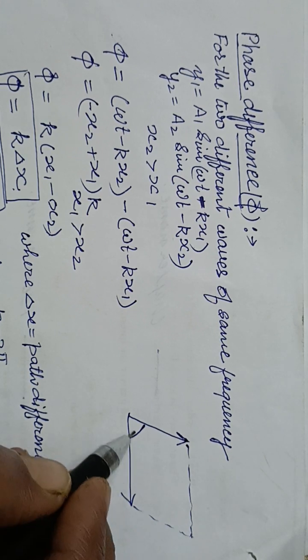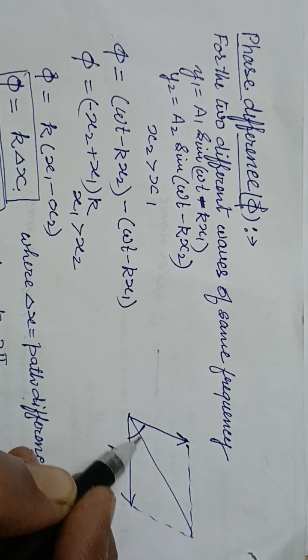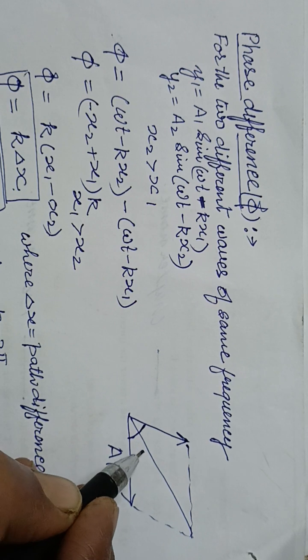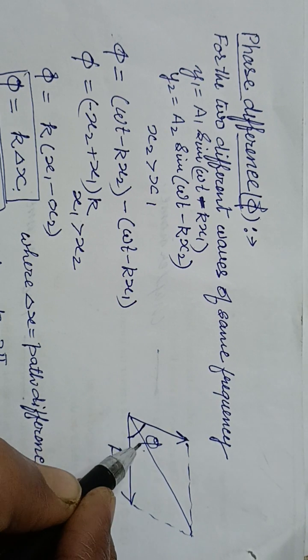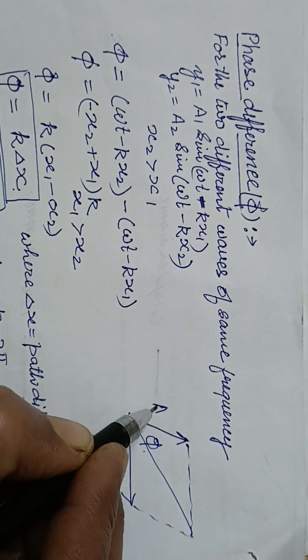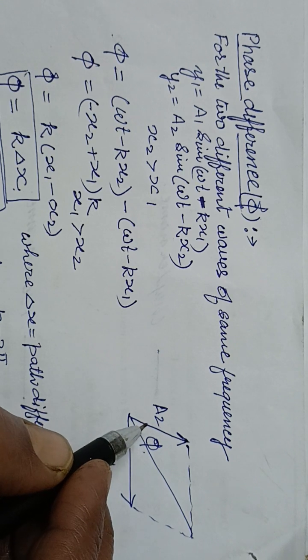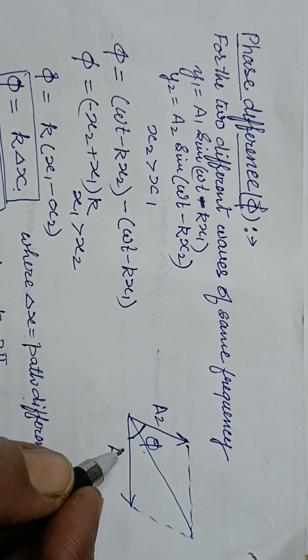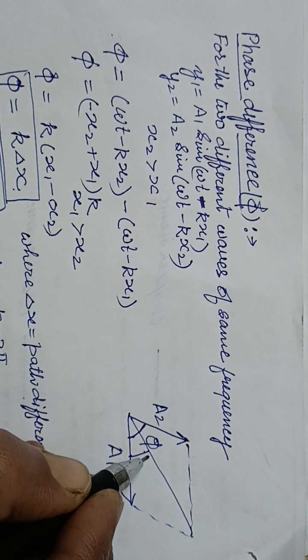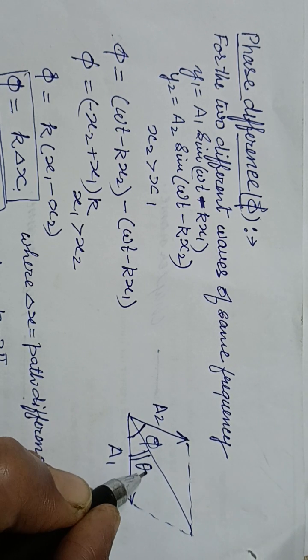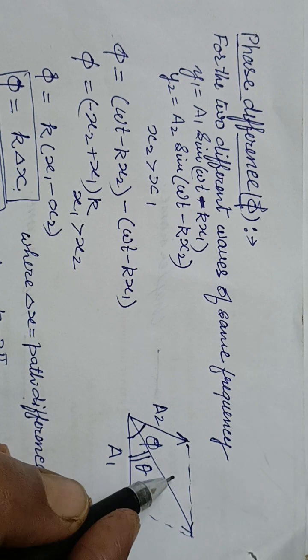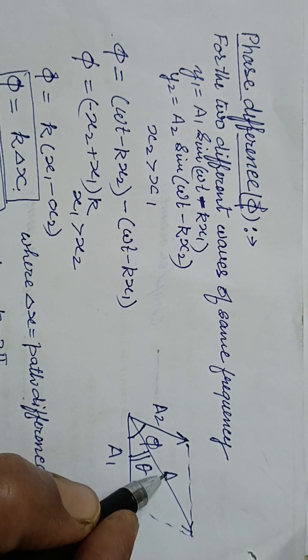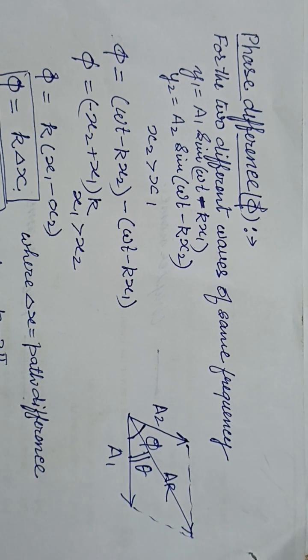The resultant goes in the direction of theta, and this is the resultant amplitude.